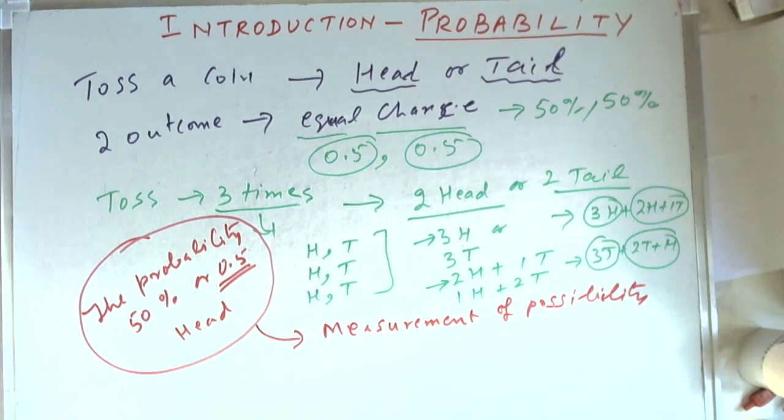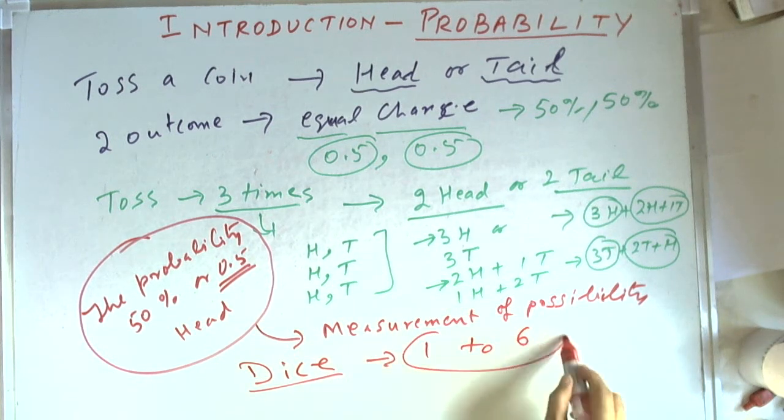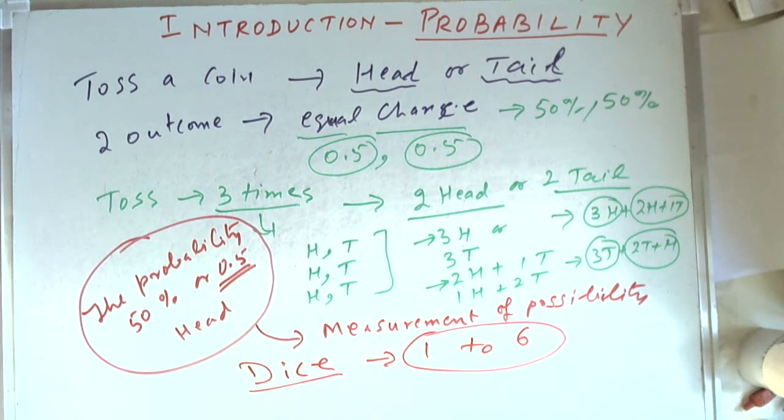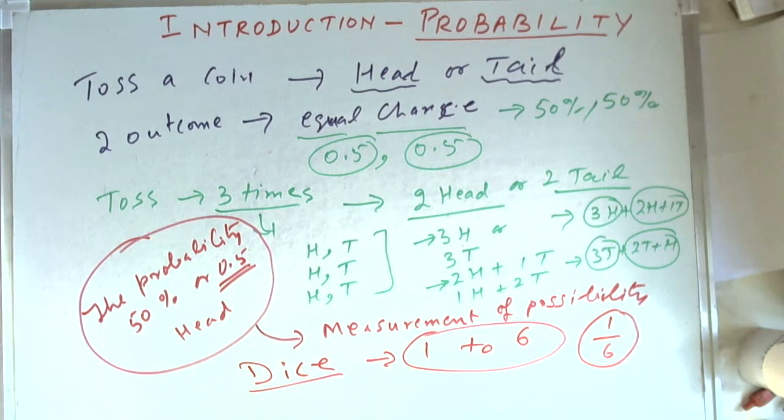For example, when we play Ludo and other games, we have a dice which has 6 faces, and when we toss the dice, we get a number from 1 to 6. Because it has 6 faces, the possibility of getting any one face is the same. It's an equal chance. We can get number 1, 2, 3, 4, 5 or 6, and each has equal chance. So the probability of getting any number is 1 by 6.